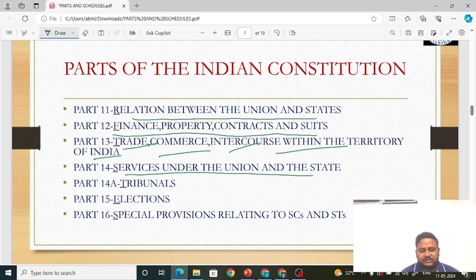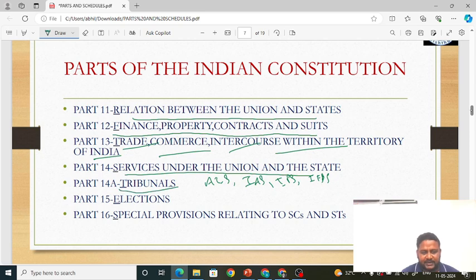See, all India services like IAS, IPS, Indian Forest Service are all spoken in this services under the union and state. When it comes to state, we can talk about various public service commissions of each of the states, and all these things are spoken under part 14.